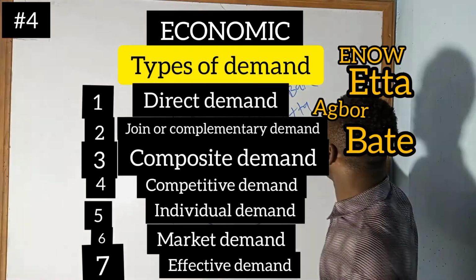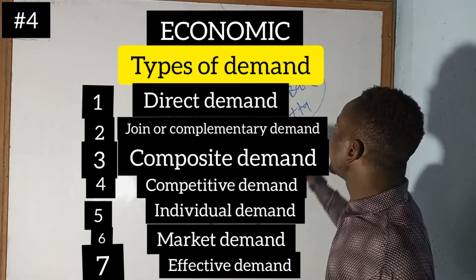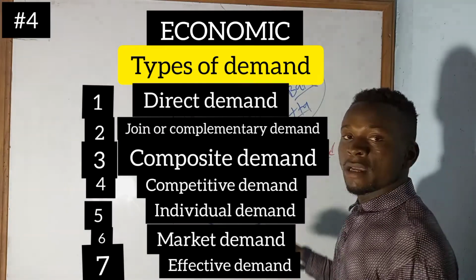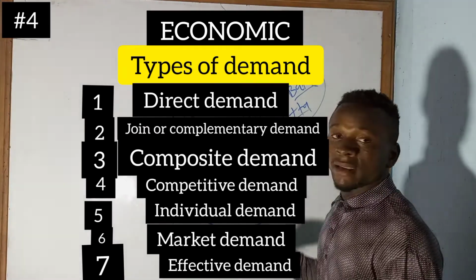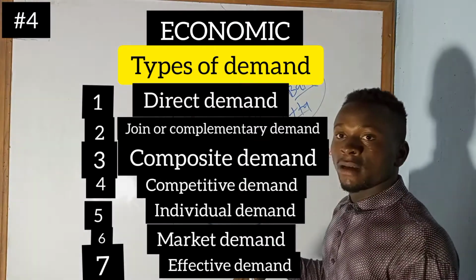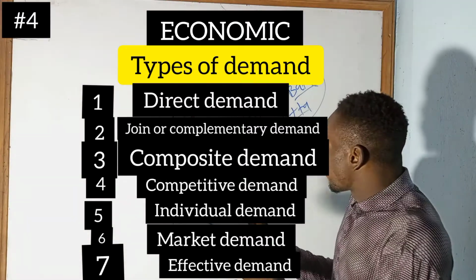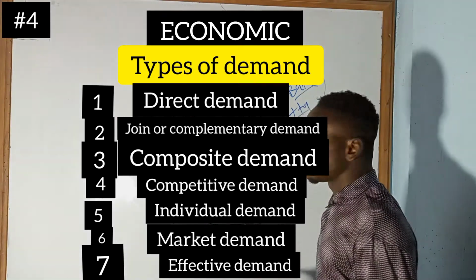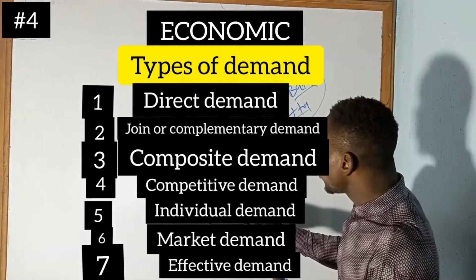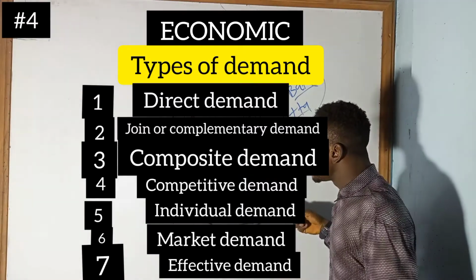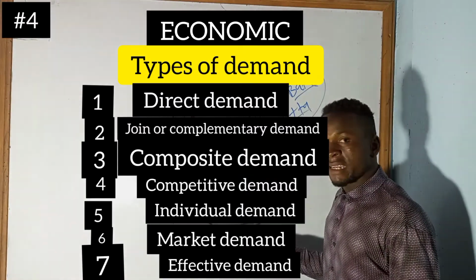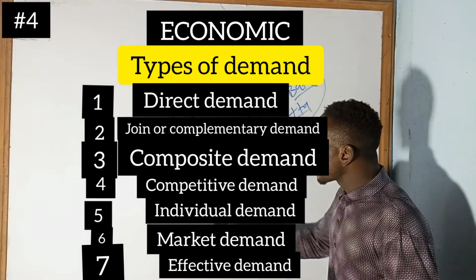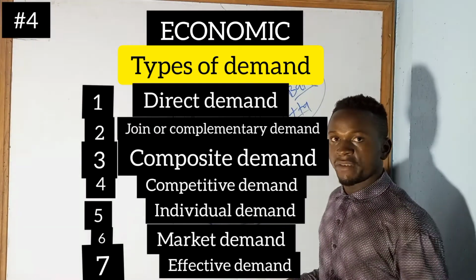These are a group of individuals who are placing a demand. 4 different individuals making up a demand. So when these 4 individuals group together in demand, we talk about a market demand. You should not confuse individual demand and market demand. Individual demand talks of one individual, while market demand talks of many individuals.